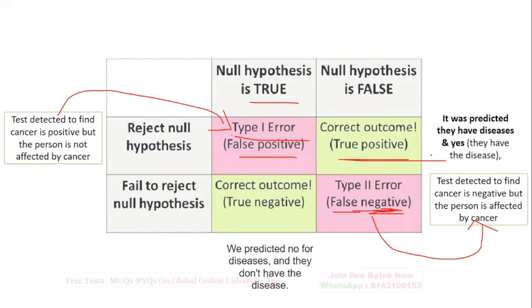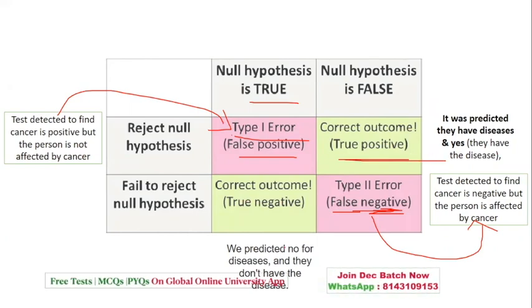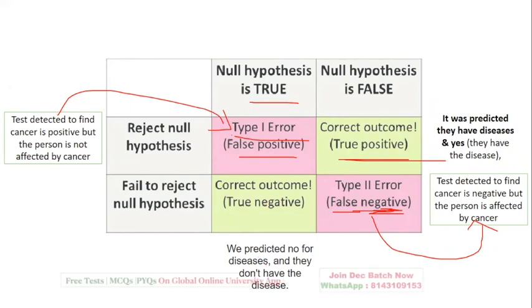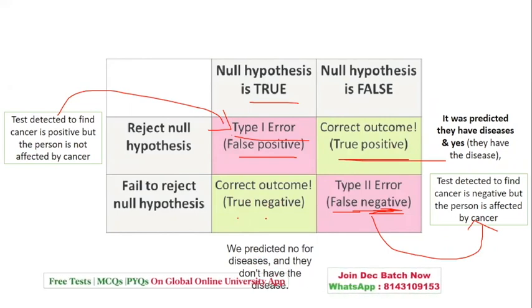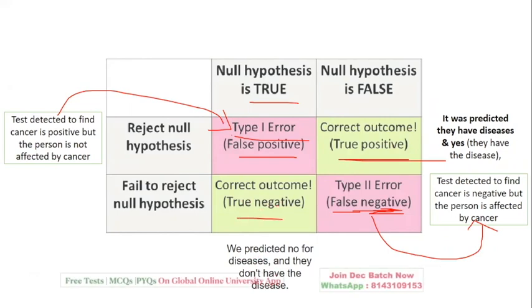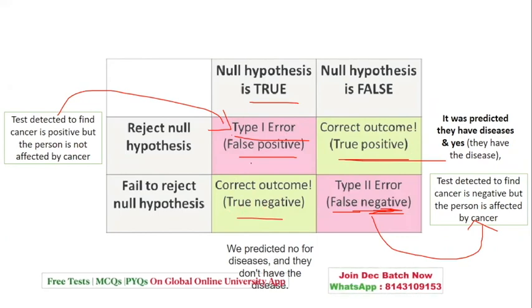So it is true and it is positive. True negative: we predicted no for disease, and they do not have disease. So it is yes, they predicted and they do not have. That is true negative. So you have to be very careful. There were type 1 or type 2 errors, correct outcome.